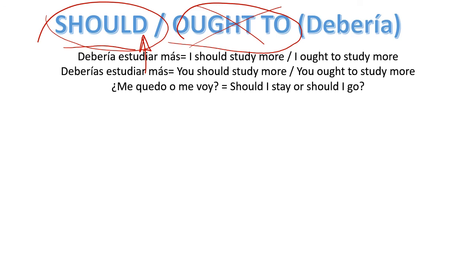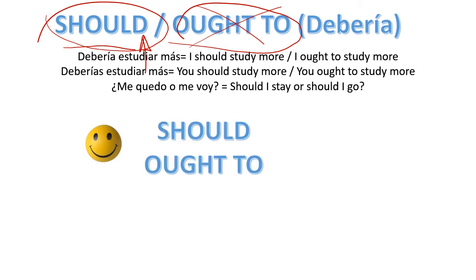¿Me quedo o me voy? Okay, should I stay or should I go? I'm asking for an advice. I'm asking you about what you think. What's your opinion? Yes? And the structure is quite simple as always.